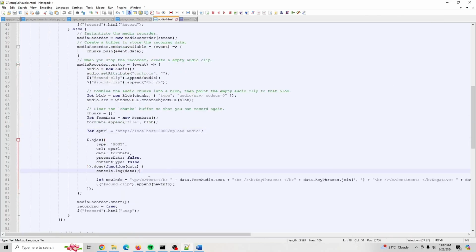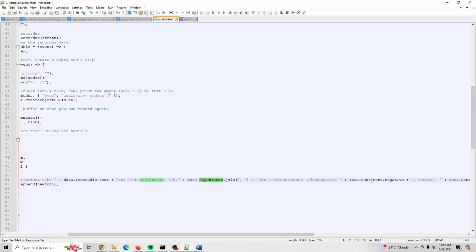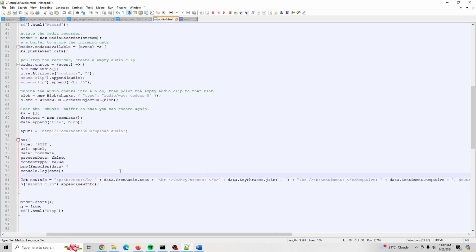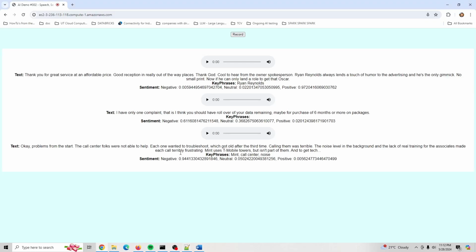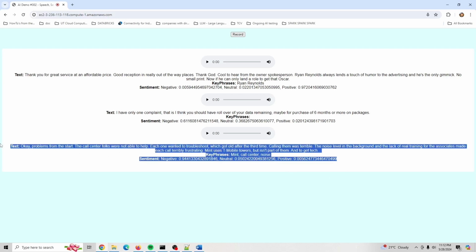Eventually you get a response, and based on the response, we assemble the data from the audio. We take the key phrases, we take the sentiment, and we post it like we've seen here. So the web page in a nutshell takes the recording, sends that to the server, and receives a response from the server with evaluations of the text.